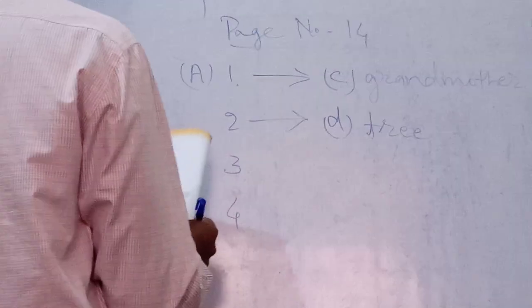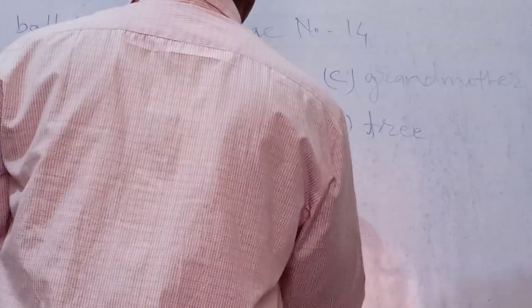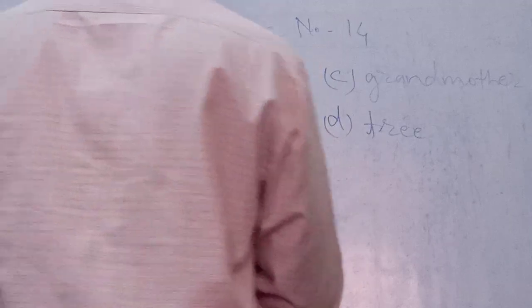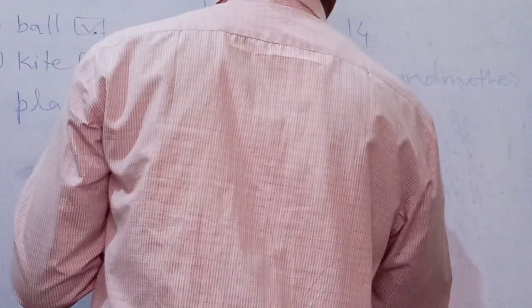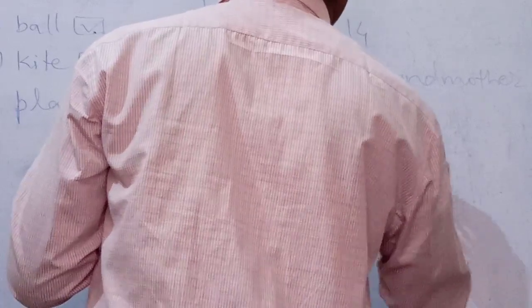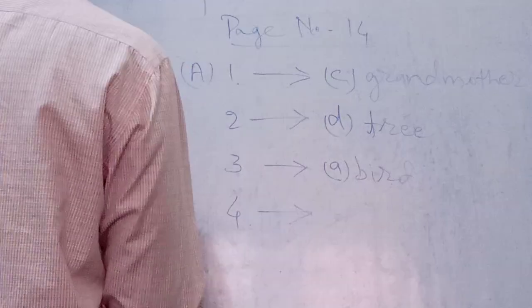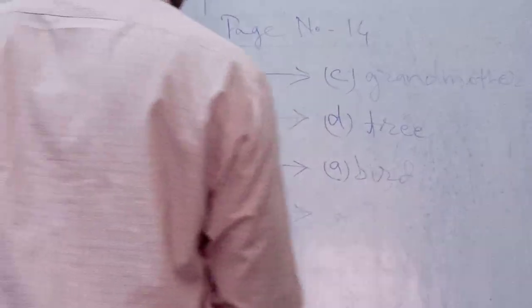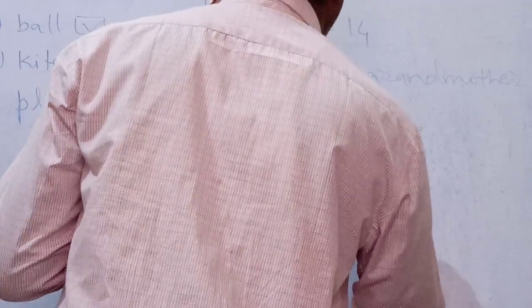Third number, picture of bird. So third is match to A. As well as 4 number, picture of chair. So 4 number match to B number, chair.